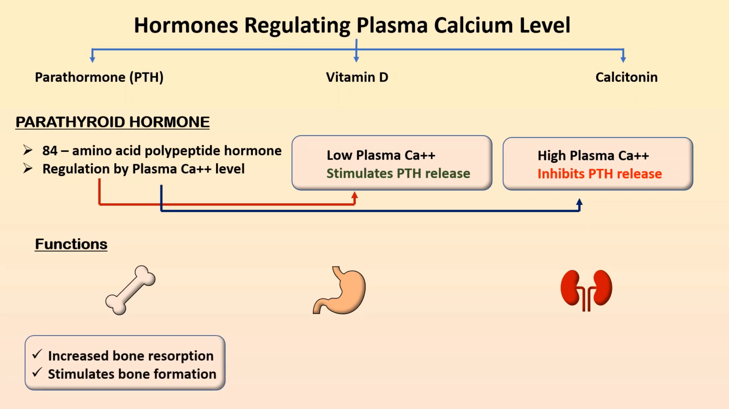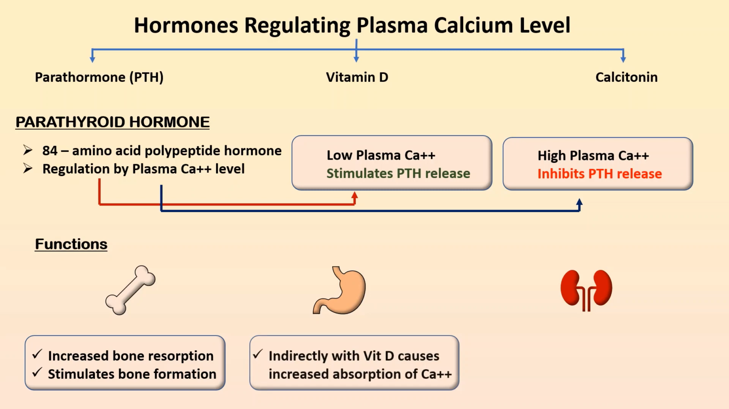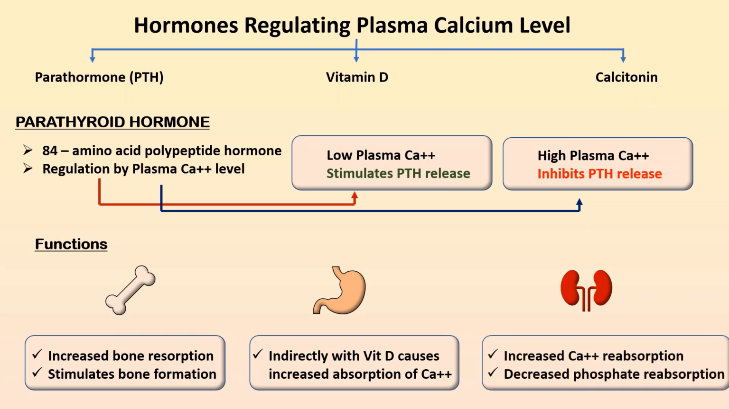On bone, it will cause increased bone resorption, and if supplemented in a low intermittent dose, it can stimulate bone formation. And in GIT, indirectly with the help of vitamin D, it causes increased absorption of calcium. And lastly, in the kidney, it will cause increased calcium reabsorption and decreased phosphate reabsorption.